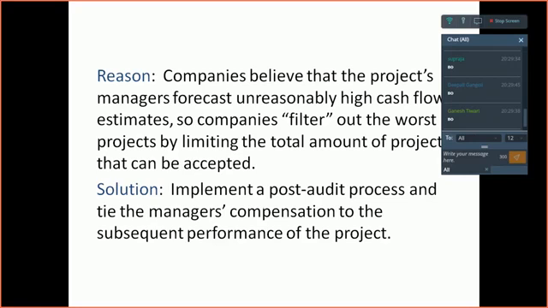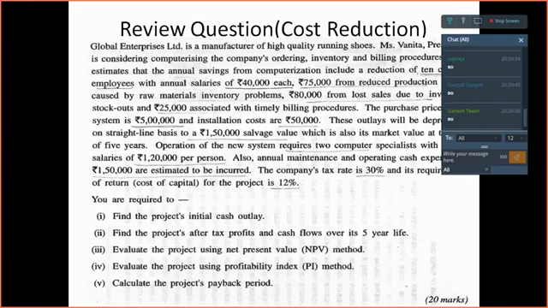In those situations, management should tie up the manager's compensation with the subsequent performance of the project. So if the project does not work well, then the manager would also not get his money.